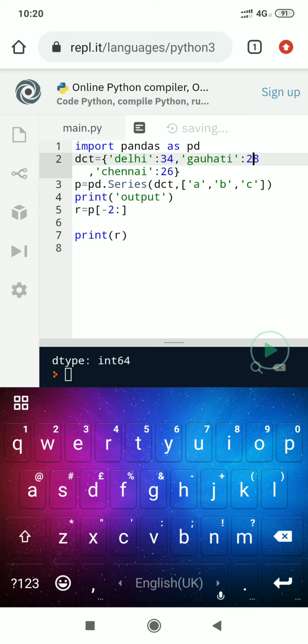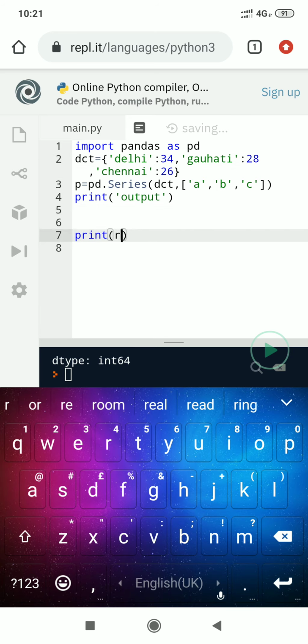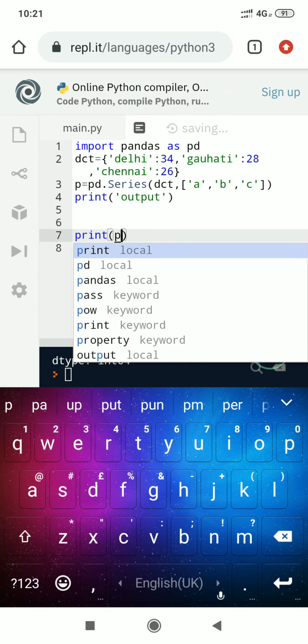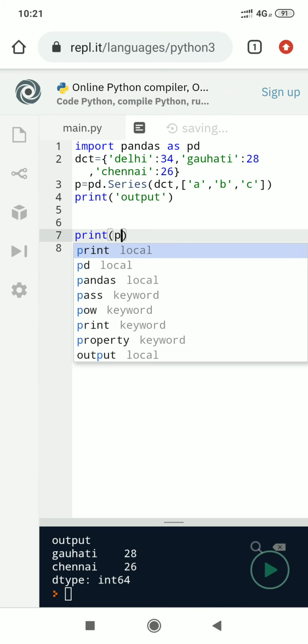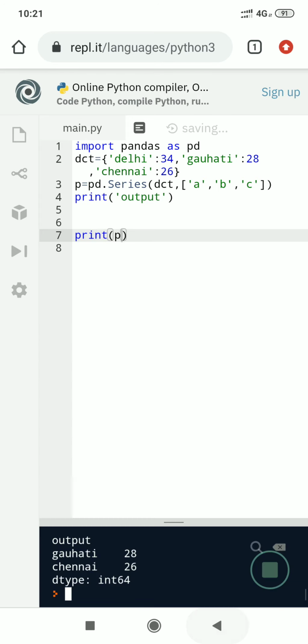Now if I display P, okay, what is it displaying? Because we are creating series with the help of dictionary, so labels Delhi, Guwahati and Chennai are assigned. So additional labels are assigned here. So there is no value regarding A, B and C.